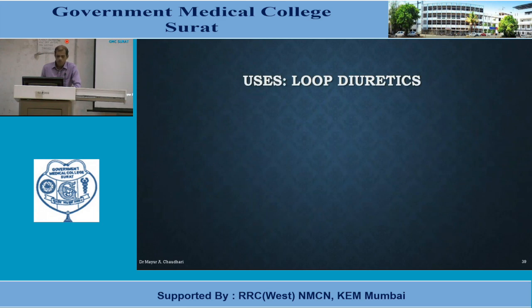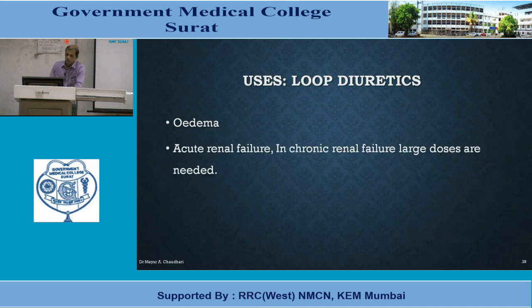If we see uses of loop diuretics, first of all, generalized edema, whether it is cardiac edema, hepatic edema or nephrotic edema. In case of acute renal failure and chronic renal failure, large doses of these loop diuretics are needed.